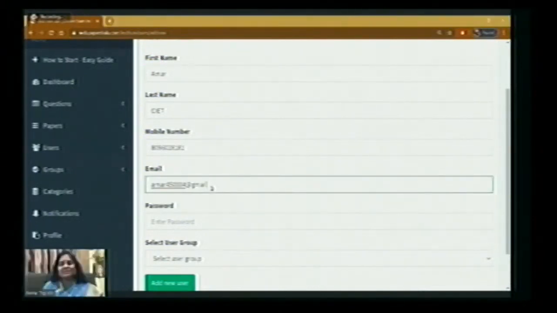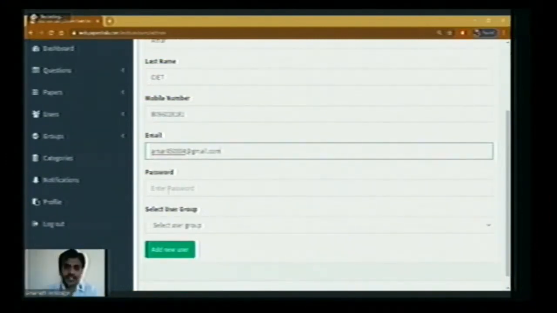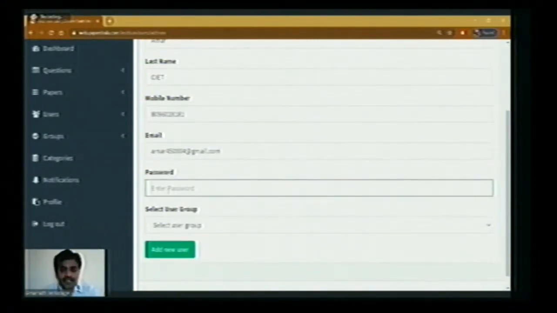Yes. So we are creating a user. We are updating the things. I entered first name, last name, mobile number, email ID, and password, and whatever password you update here will be the same password for all the students. So you can send the examination link. Suppose the exam starts at 10 o'clock, you can share this password just 5 or 10 minutes before the start of the exam, so they can use this password. Now I'm entering the password.